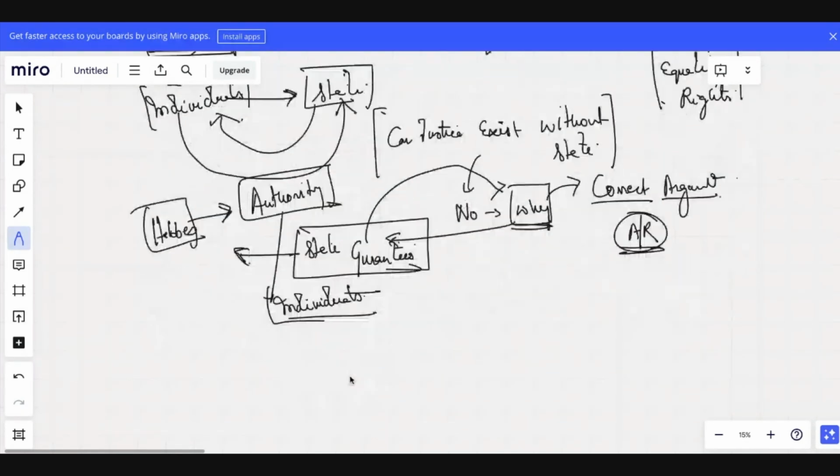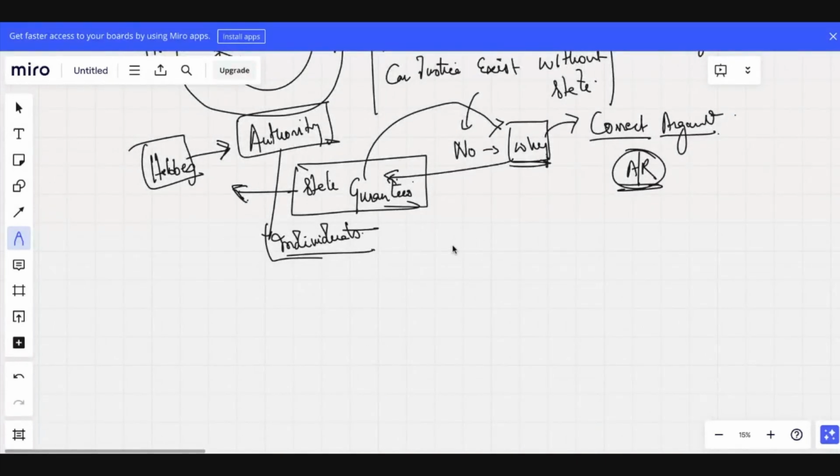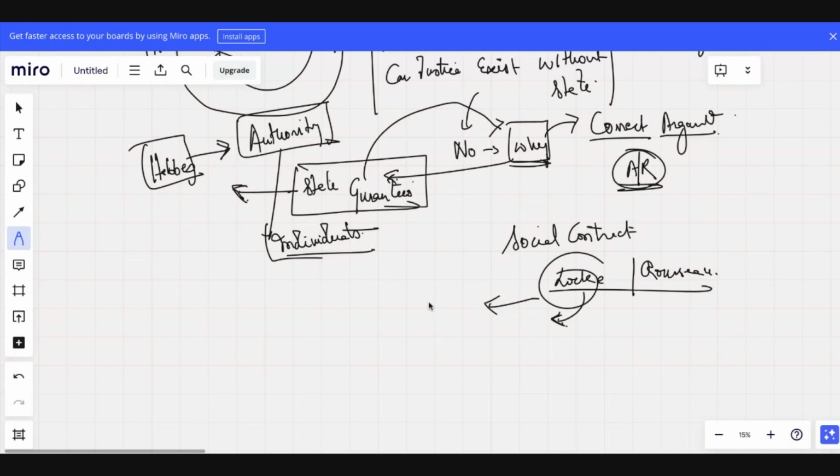Whereas when we talk about any other theorist of sovereignty and social contract, Locke and Rousseau, both talked about, Rousseau talked about a limited government, right?